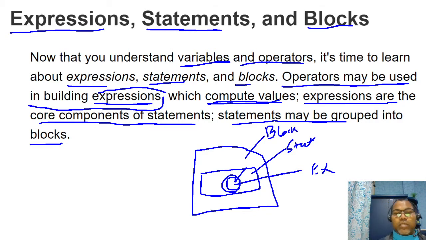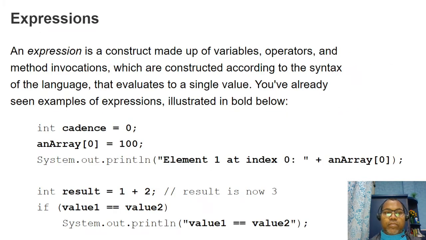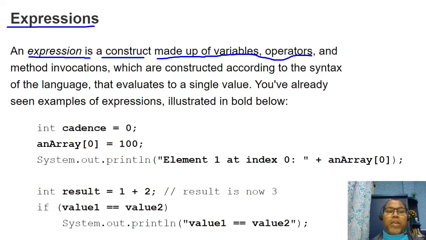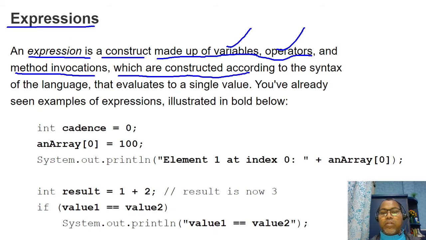So let's discuss the same in more detail and how this works. An expression is a construct made of variables, operators, and method invocations, which are constructed according to the syntax of the Java language and evaluated to a single value.